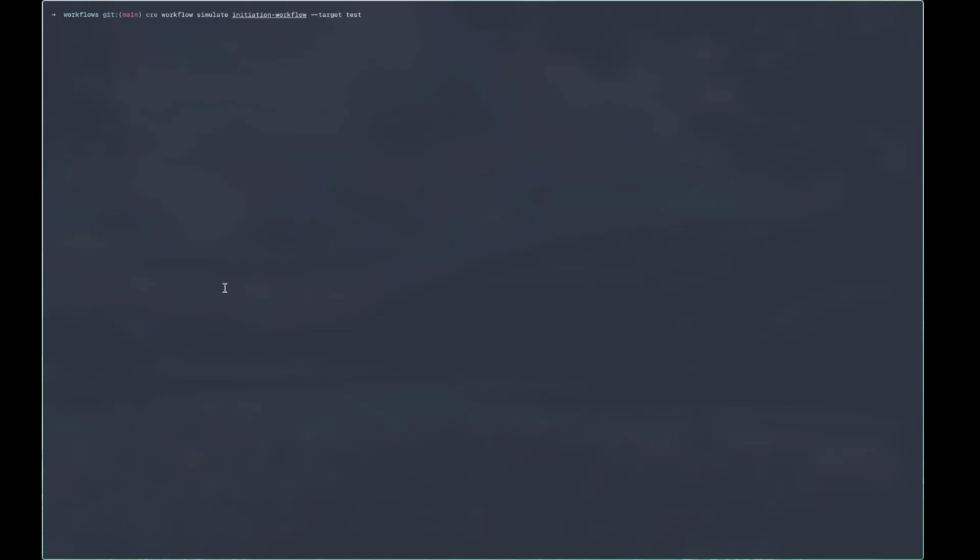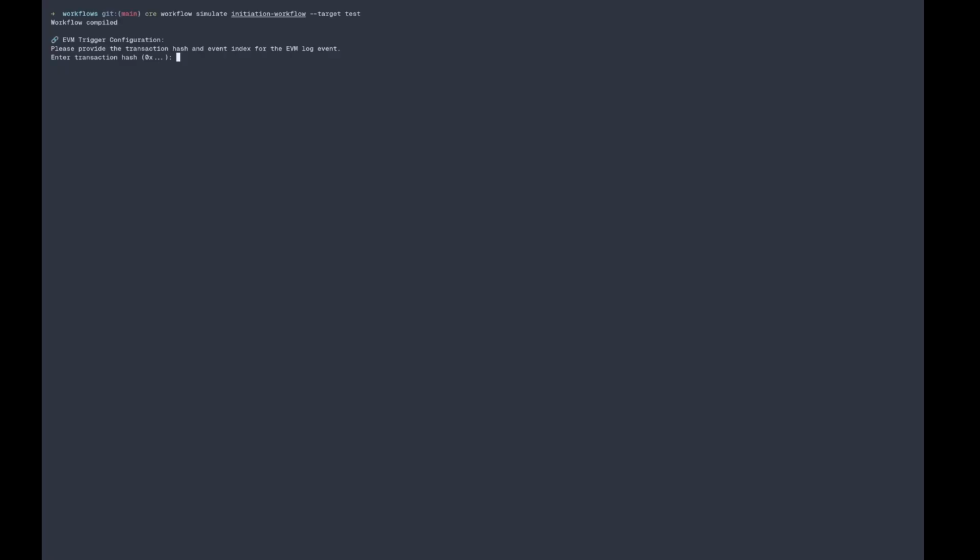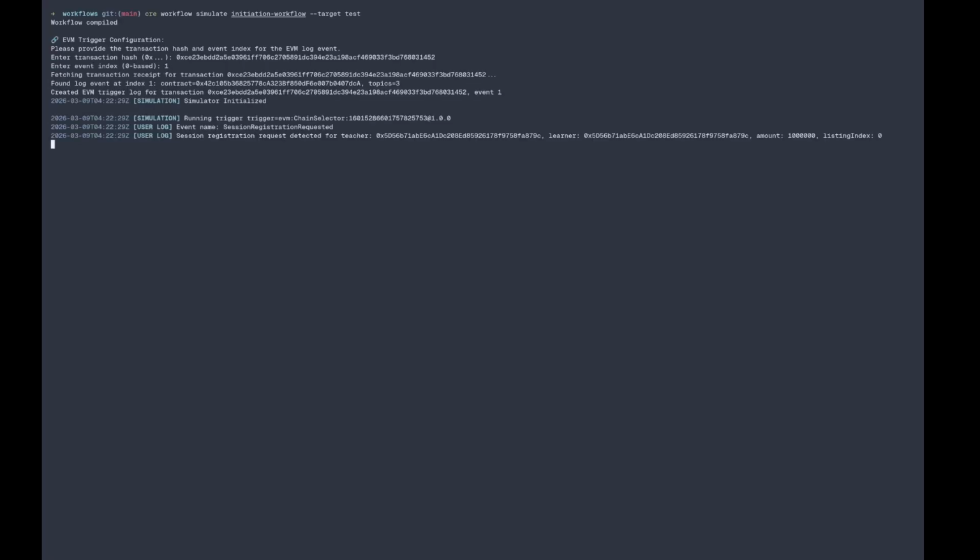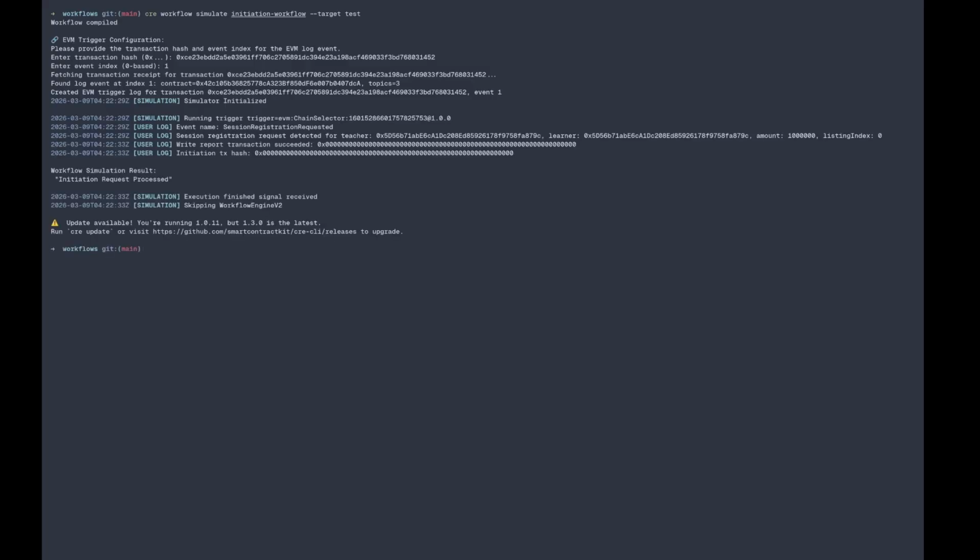Let's quickly do a simulation as well. So the initiation request has been processed and the initiation workflow completes. This was just to show that the initiation workflow works, right? Here we are not using the broadcast flag. We're not writing anything on chain. And the hashes for testing these out are provided in the GitHub README. And similarly, the settlement workflow can also be tested.